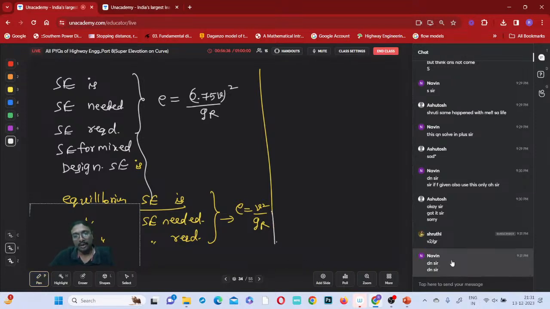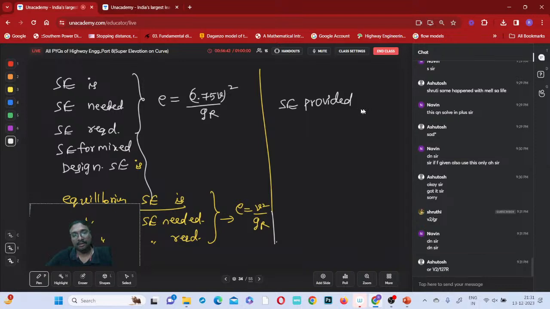Understood? So now, super elevation provided, or super elevation provided, then what do we need to do? Check these above values, right? Equilibrium super elevation provided or super elevation provided means check the values calculated. Check values of super elevation calculated with what? E maximum. So when provided is mentioned, you check with E maximum.